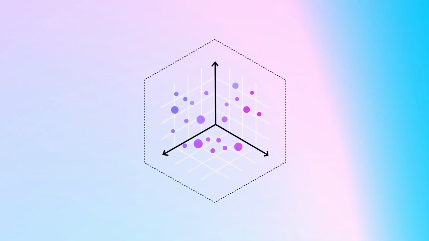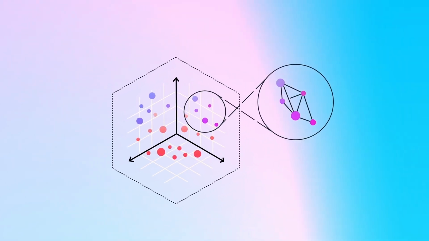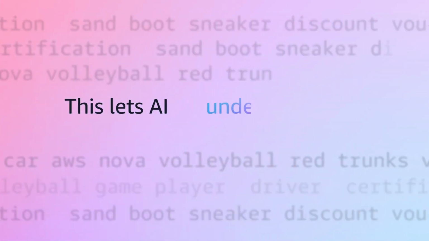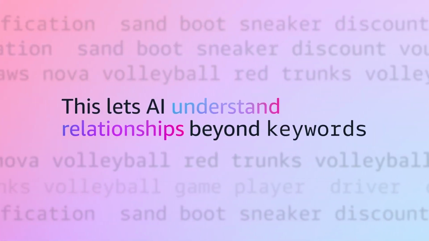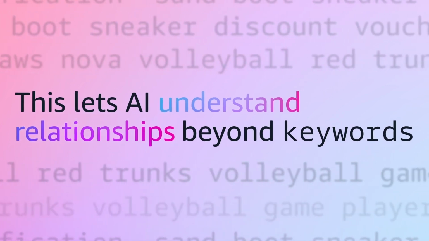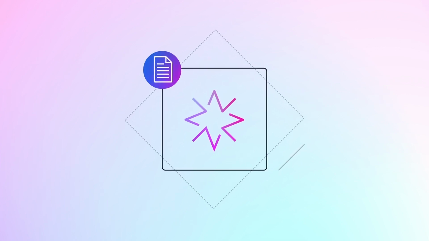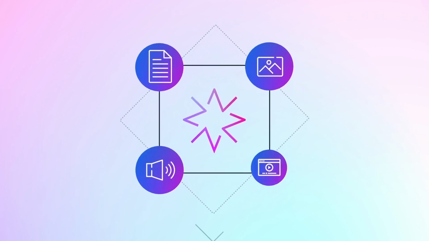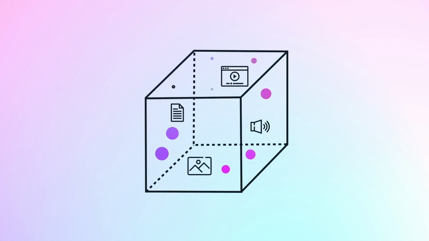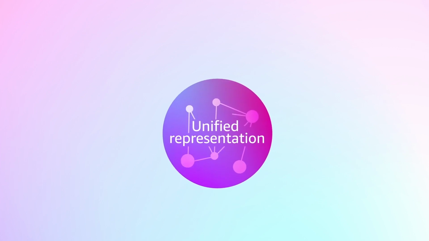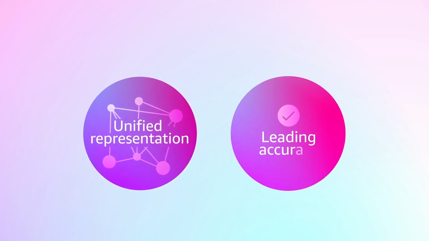Embeddings are representations of your inputs that capture the inherent meaning in a numerical form. This lets AI understand relationships beyond keywords, forming the foundation for semantic search and RAG applications. Nova Multimodal Embeddings is the first unified embeddings model that supports text, images, documents, audio, and video through a single model, eliminating the need for having multiple specialized models to handle each modality. This unified representation enables cross-modal retrieval with leading accuracy.